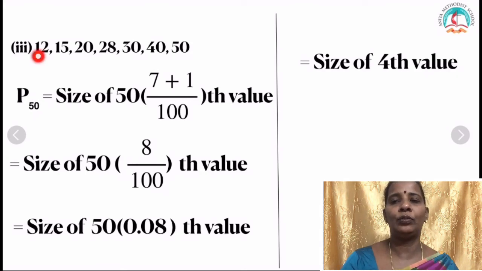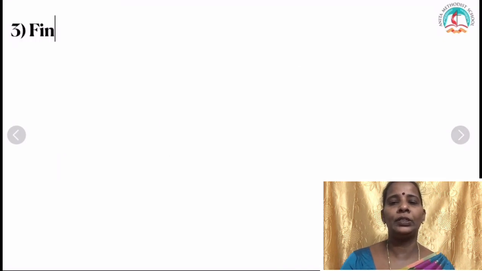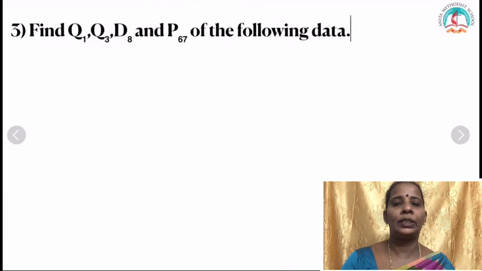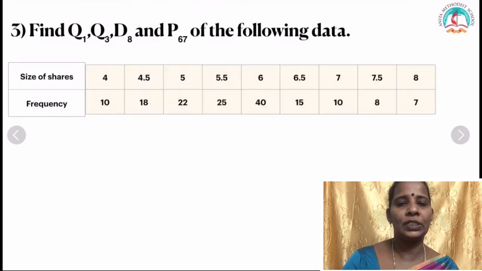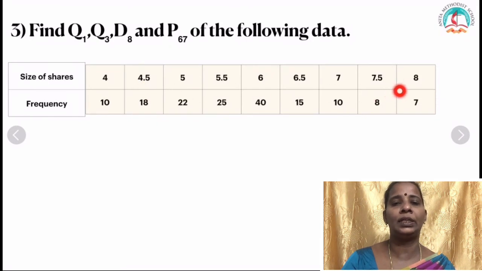Okay, size of fourth value, that is equal to, which is the fourth number here? 28. Okay, so P50 is 28. Now look at the next question. It asks you to find Q1, Q3, D8 and P67 for the following data. And here it is given size of shares and frequencies. So that means it is a discrete data.